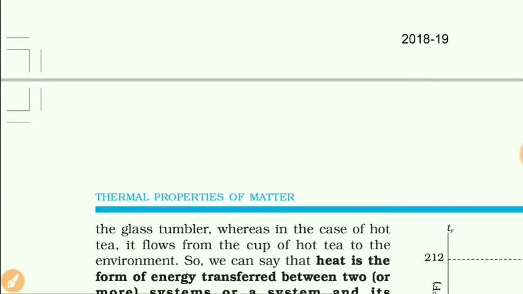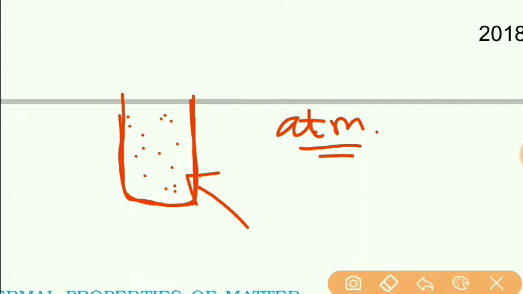As I said earlier, when a glass of water is kept in surrounding, that is, this is atmosphere, and this is a system which is a glass of water. So glass of water can be considered as a system and this atmosphere can be considered as a surrounding.